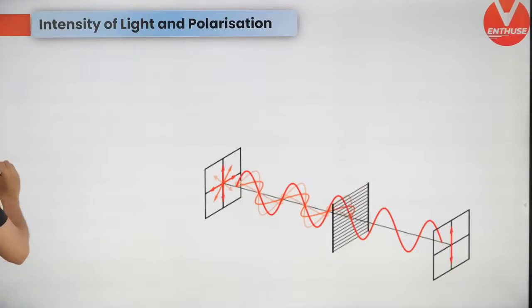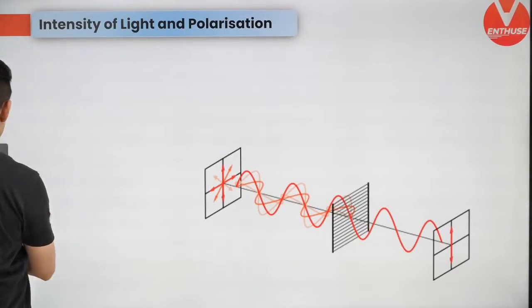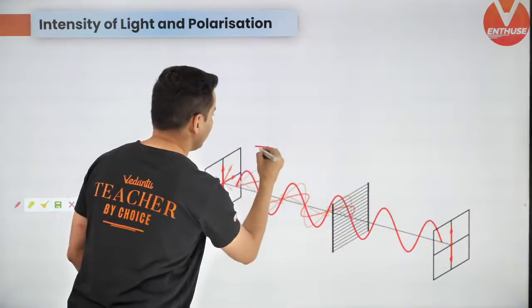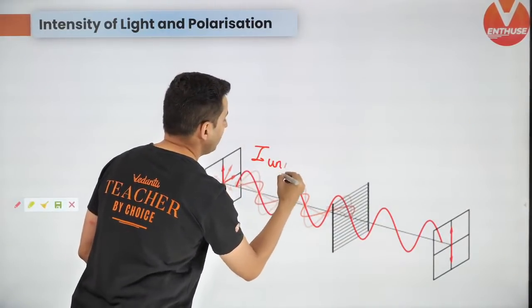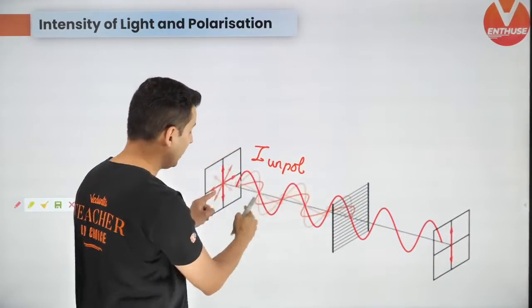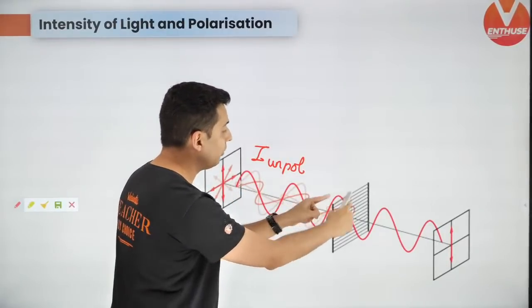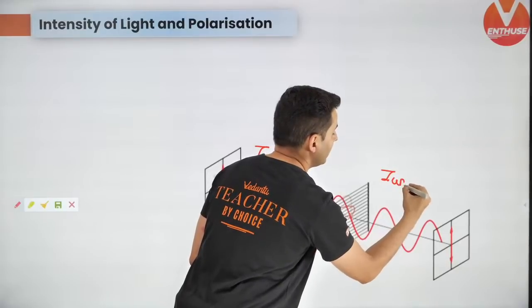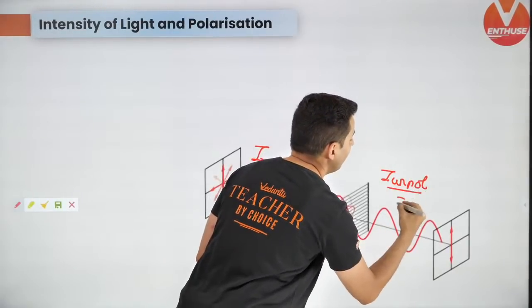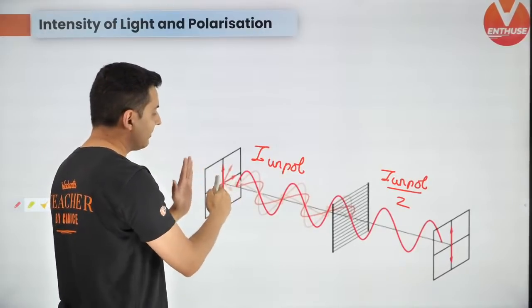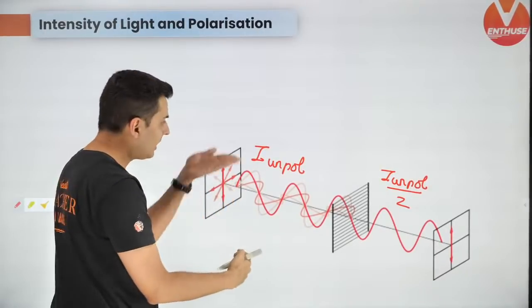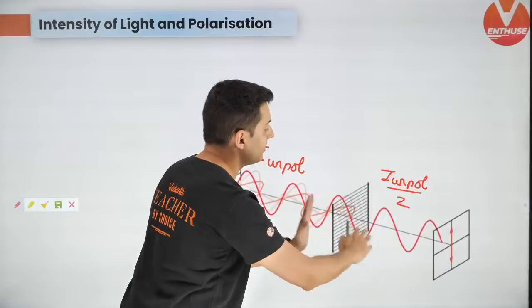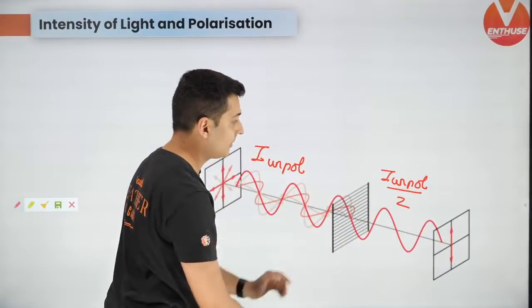Then for polarization, understand this another important formula. If this is the intensity of unpolarized light which is passing through a polarizer, the intensity is always the intensity of unpolarized light divided by 2. So if the light is unpolarized, there are multiple angles, only half the intensity will pass through the polarizer.